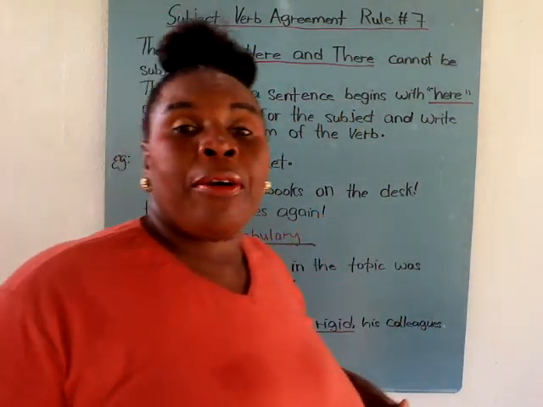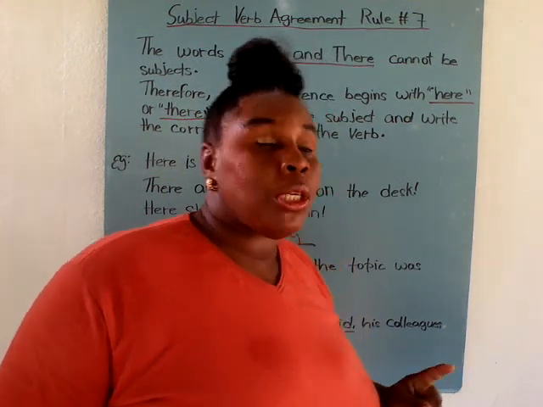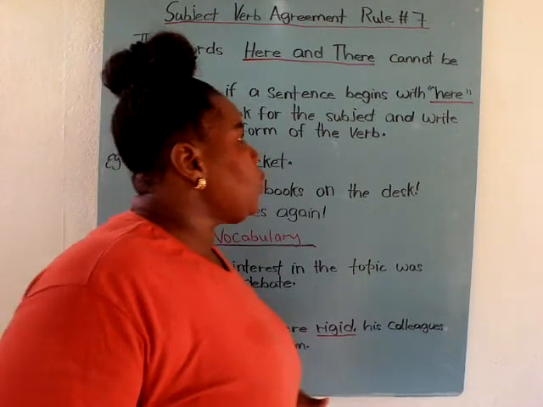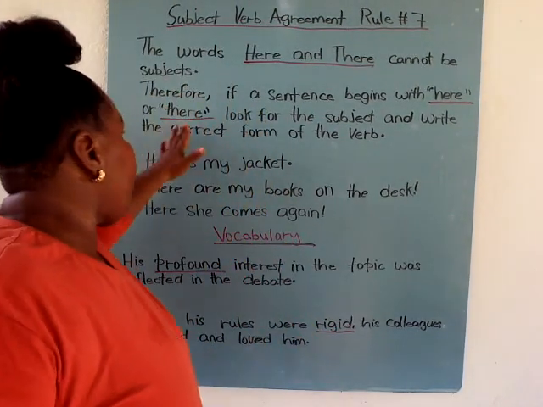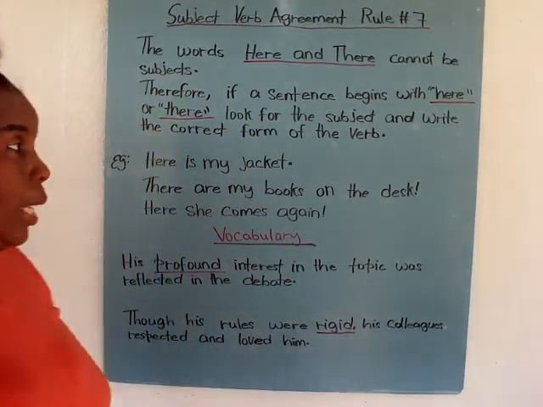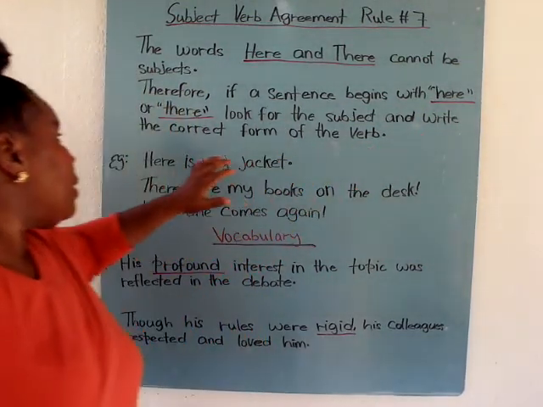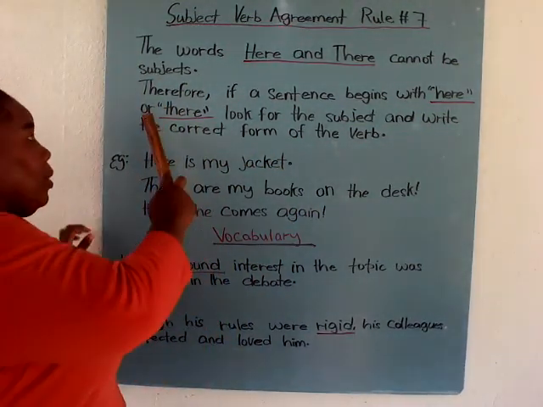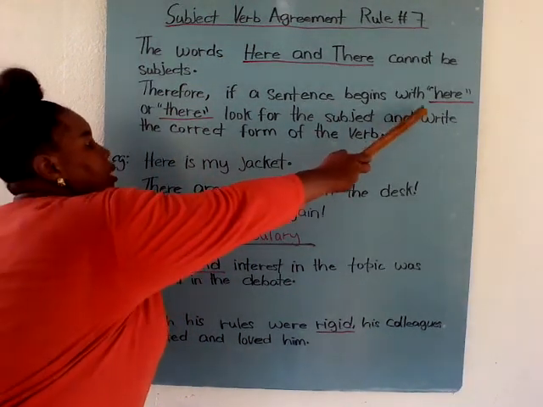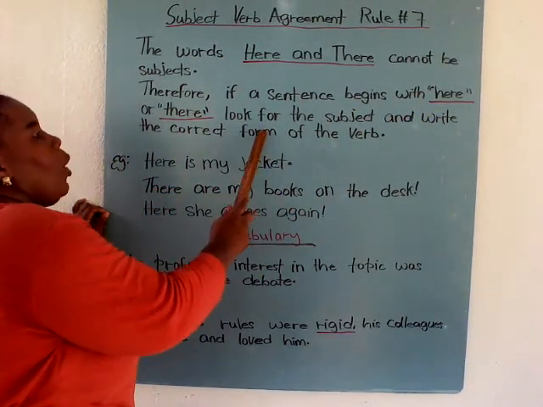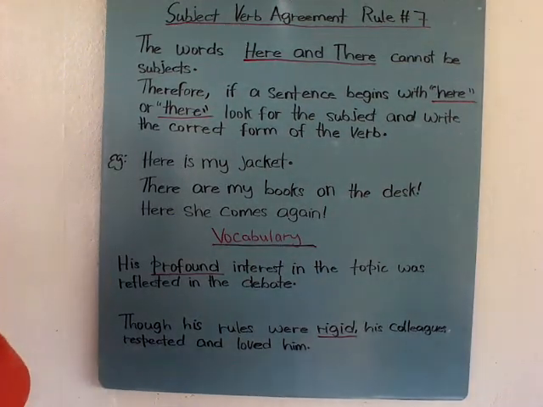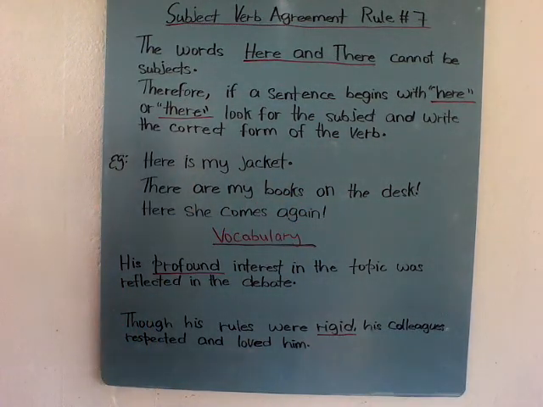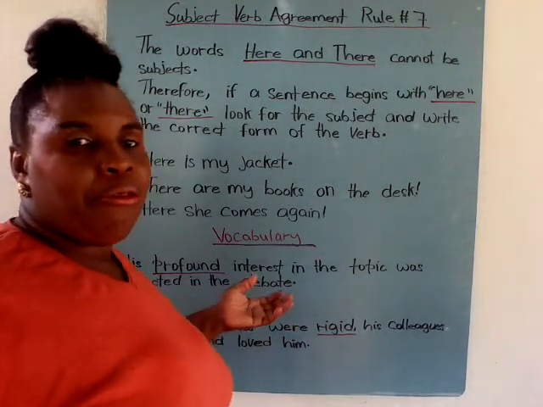The words here and there cannot be subjects. Therefore, if a sentence begins with here or there, look for the subject and write the correct form of the verb. Here are some examples I've written out for you.